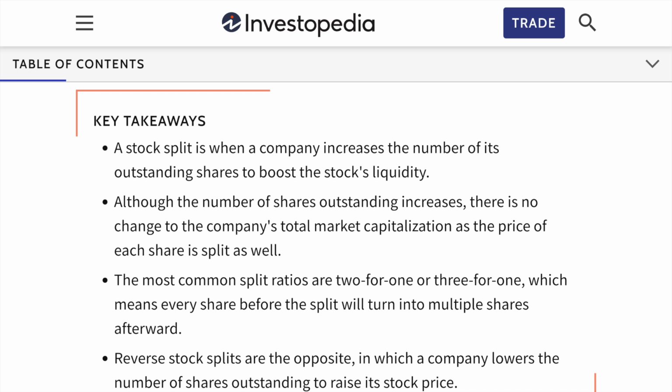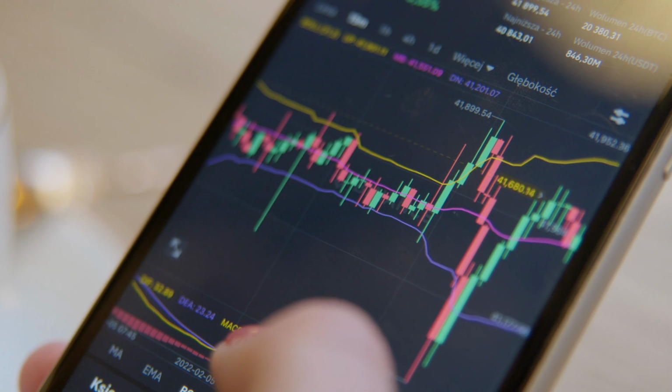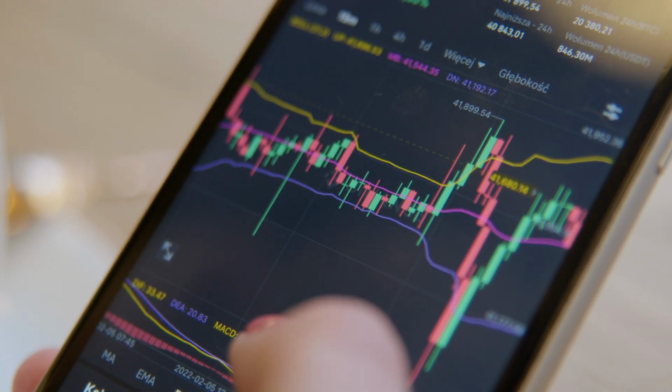When a company, or an ETF in this case, performs a stock split, the process is automatic for shareholders. The additional shares are credited to shareholders' accounts without any action needed on the part of the investors. So if you currently hold SCHD already, there's no action that's going to be required on your part.